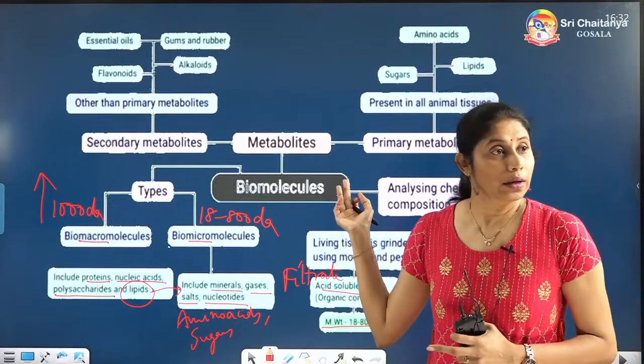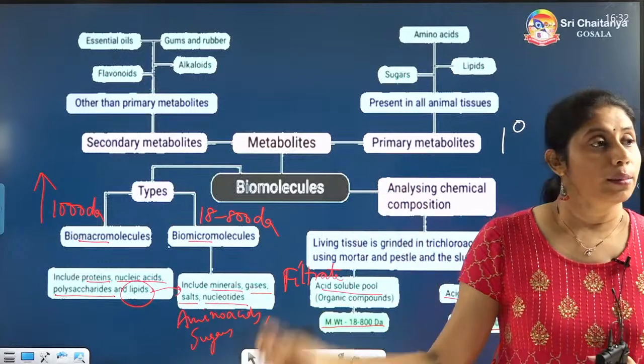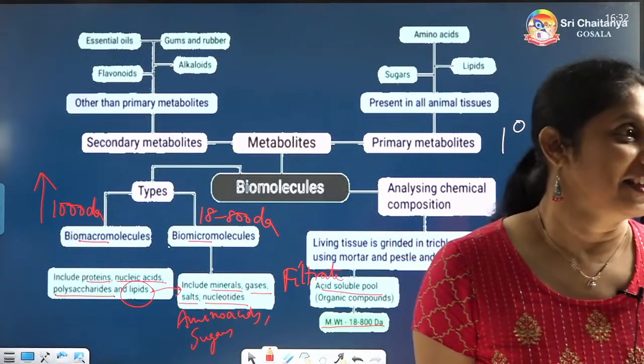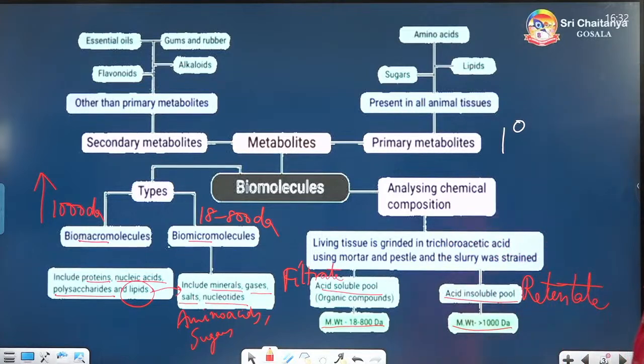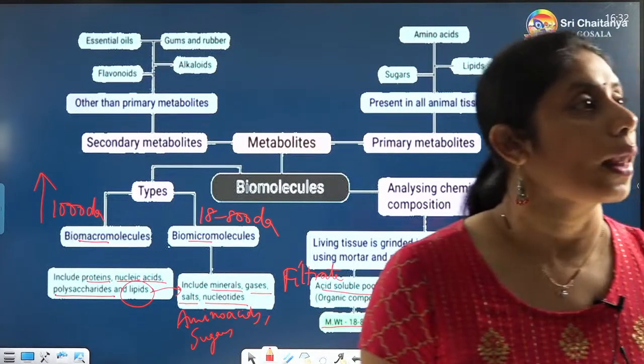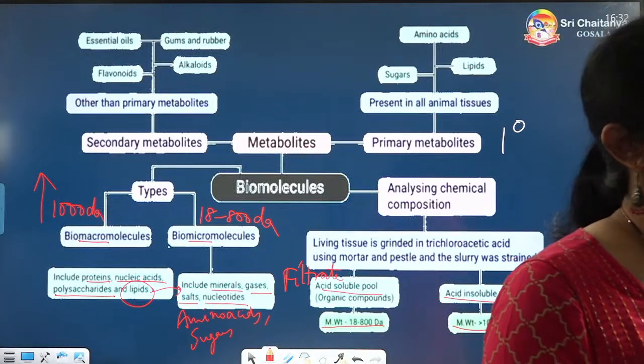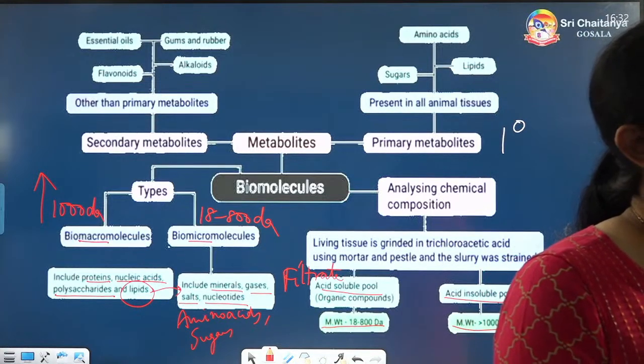So coming to the micromolecules and macromolecules. What about between 800 to 1000 Daltons?